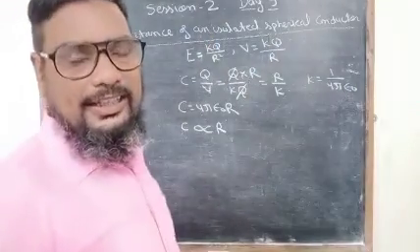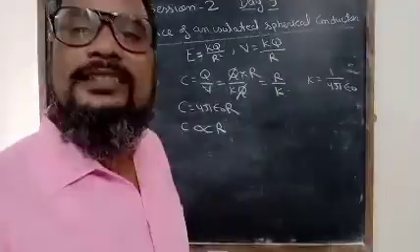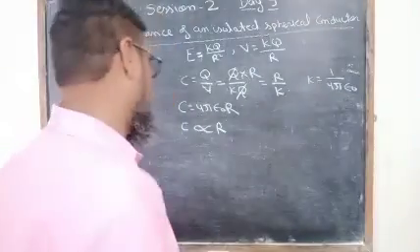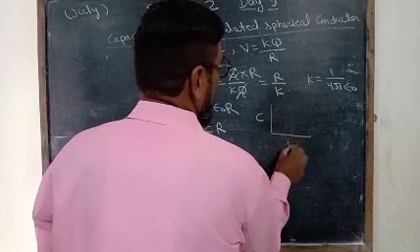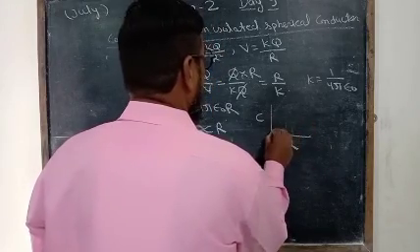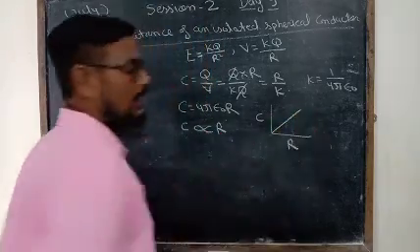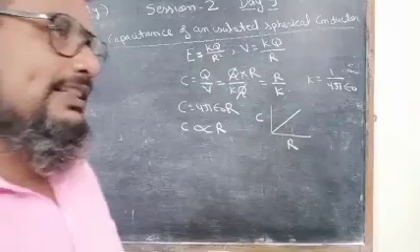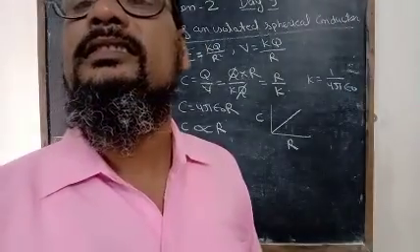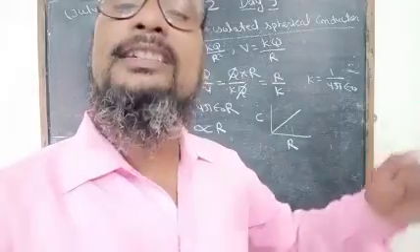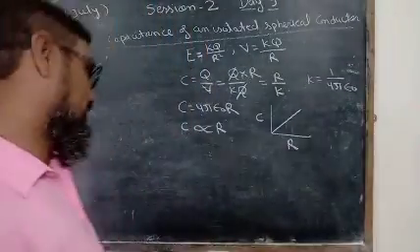Here is the capacitance, this is R, and it is directly proportional to R. On increasing the size of the conductor, its capacitance continuously increases.